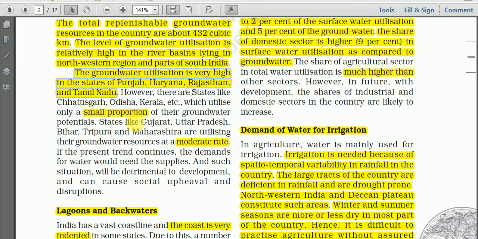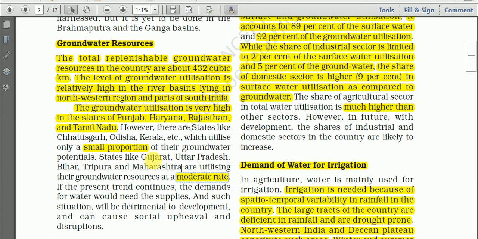Whereas some states like Chhattisgarh, Odisha, Kerala utilize only a small proportion of their groundwater potentials. States like Gujarat, Uttar Pradesh, Bihar, Tripura and Maharashtra are utilizing their groundwater resources at a moderate rate.